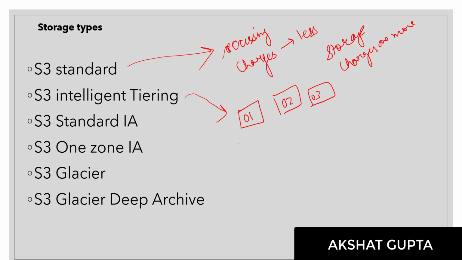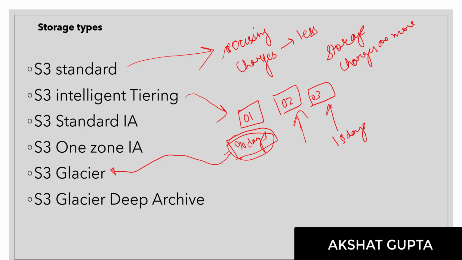Now, after 90 days you have not accessed this object. It is kept in Intelligent-Tiering, which has kept it in S3 standard. After 90 days, let's say nobody has accessed this particular file, while another one is regularly accessed, every 15 days. In this case, the file that is not accessed regularly will automatically be transferred to a cheap storage, which is S3 Glacier.